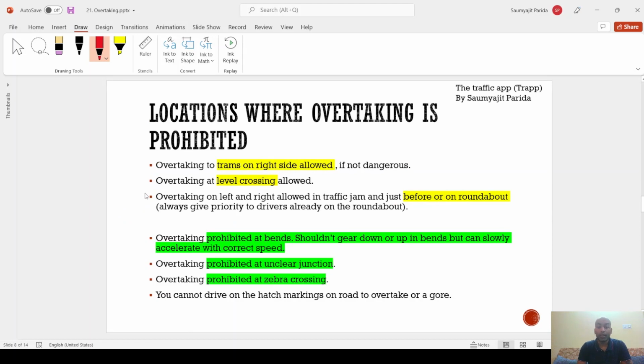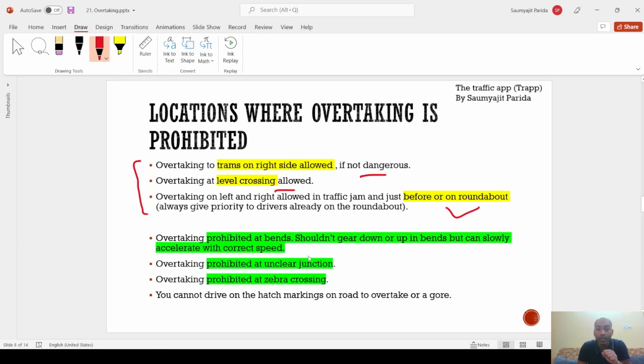Locations where overtaking is prohibited. Overtaking trams on the right side is allowed if not dangerous. Overtaking at a level crossing is allowed. First, I am stating at which locations overtaking is allowed, but these are very special scenarios, like trams on the right side. If it is not dangerous, it is allowed. Level crossing, it is allowed. Overtaking on left and right, including in a traffic jam, just before or on the roundabout, it is allowed.